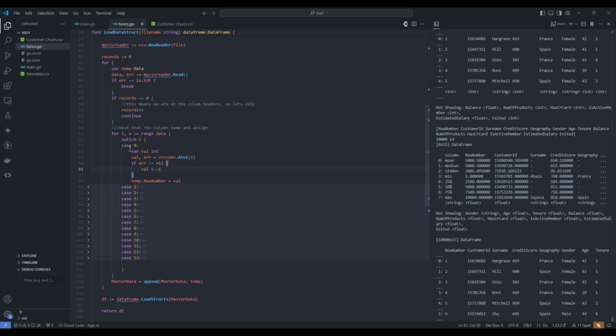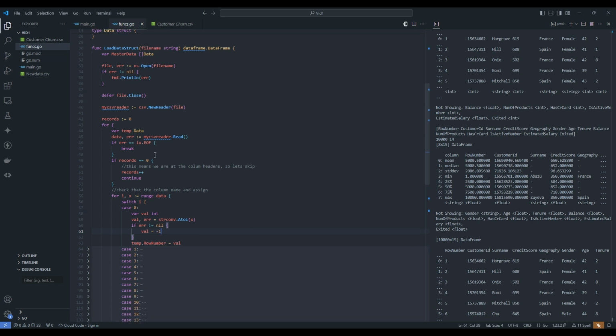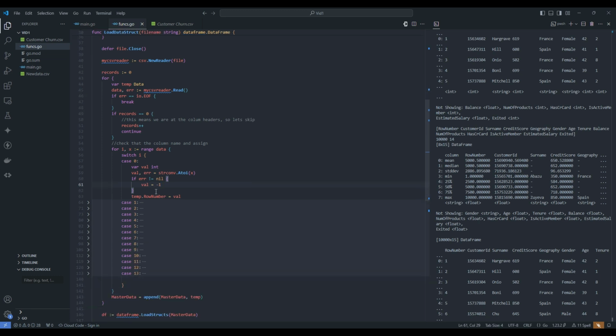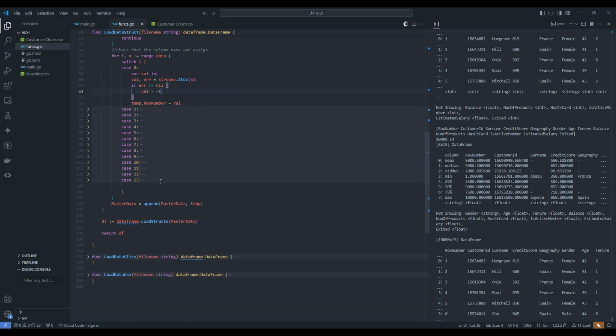But I can take this a step further and actually add range validation. So for example, our 0th element should be our row number. If I know that my row number, for example, shouldn't be above 10, I can add that logic here and say, hey, if row number is greater than 10, I want to handle it in a very specific way so that when I check the data at a later point, I can validate my data quickly to make sure that it's in the shape, in the format, and of the data types that I'm expecting. So we do this for all of the data that we're pulling in with our CSV reader. And then at the end, we're just attaching these individual data elements to our master data.